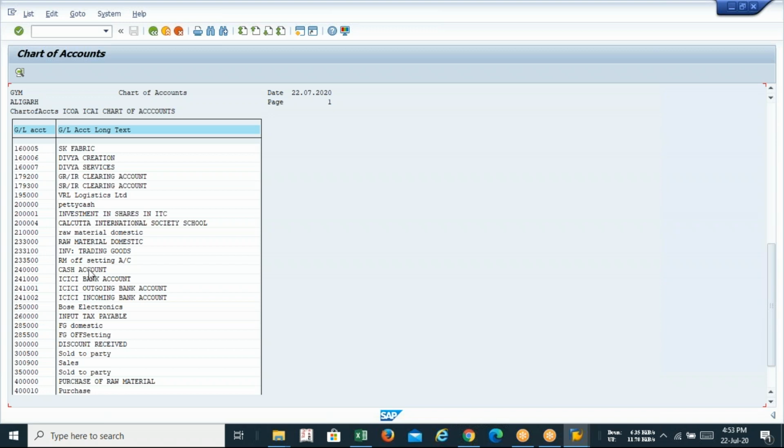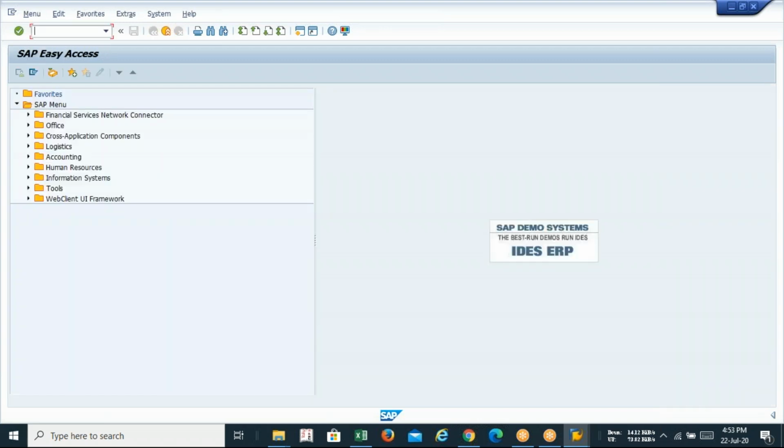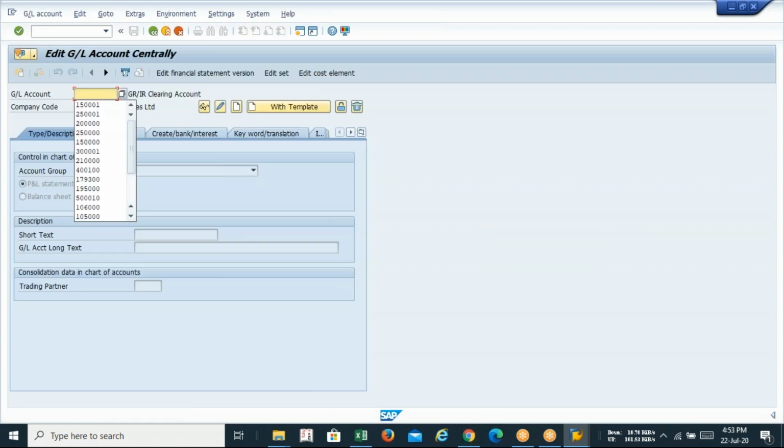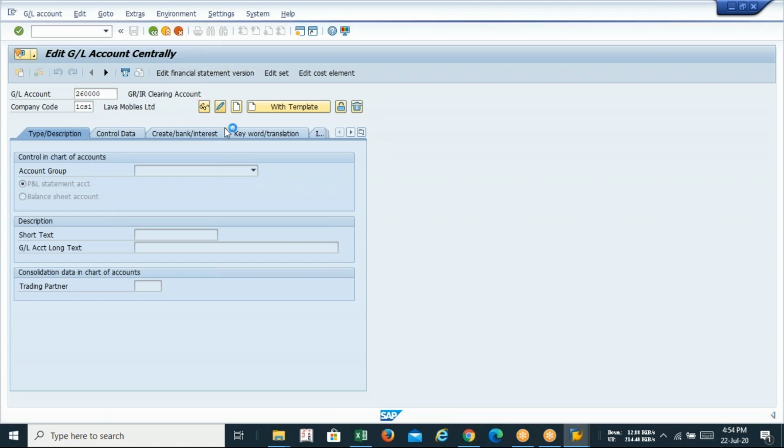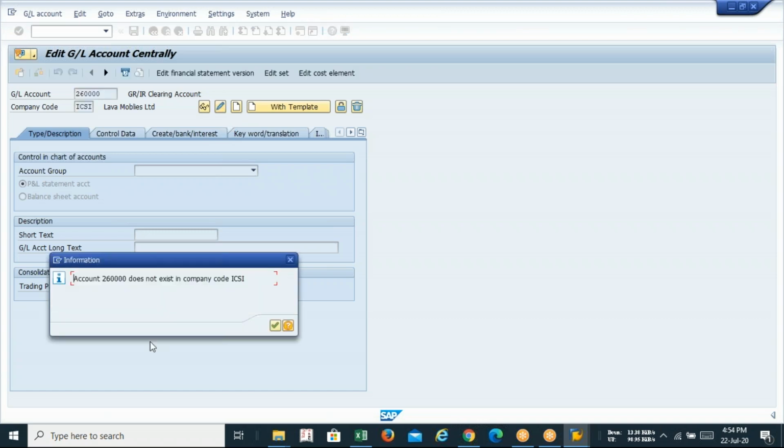Industrial raw material. Achha, 2,60,000. FS00. I'm showing you what will be the configuration guideline in input tax. This is the last GL before going into the complete configuration.